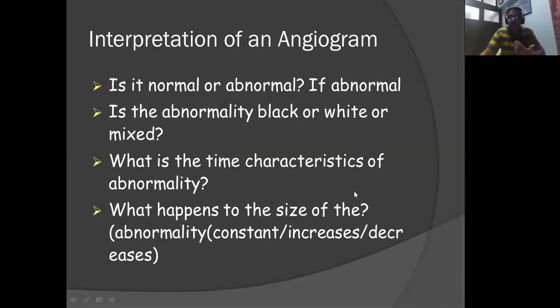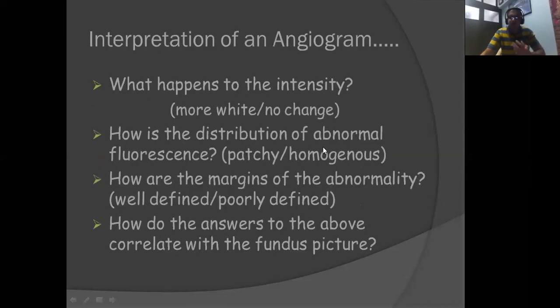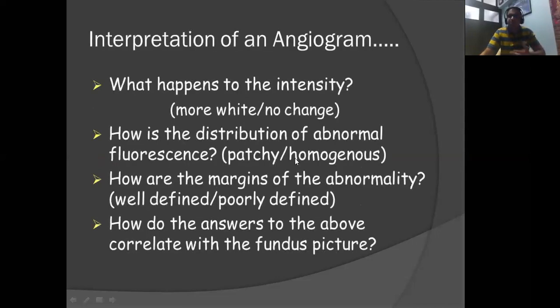And what happens to the size of the abnormality? That is what I was saying, whether it is increasing in size, whether it is increasing in intensity. All these things you have to keep in mind. Again, how is the distribution of the abnormal fluorescence, whether it is patchy or homogeneous? How are the margins of the abnormality? This we have already discussed, whether it's well defined or poorly defined.